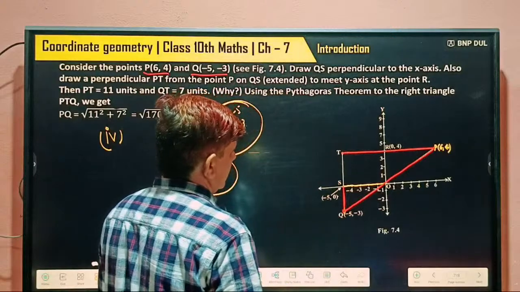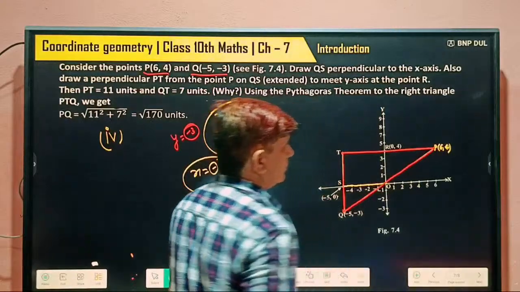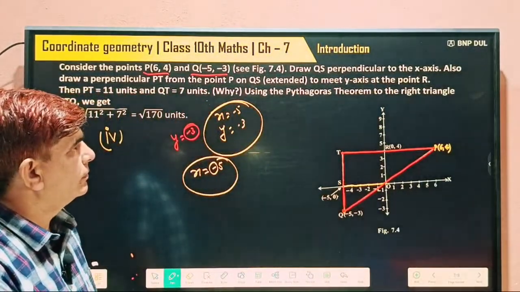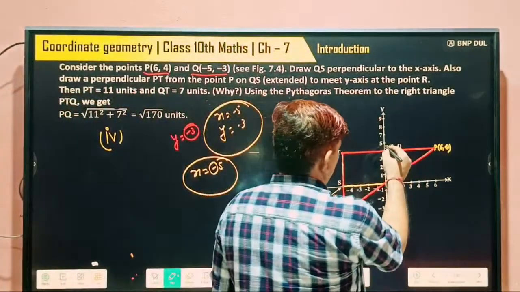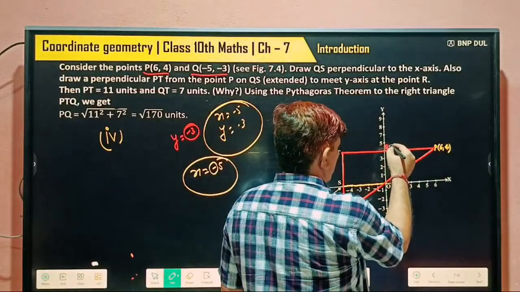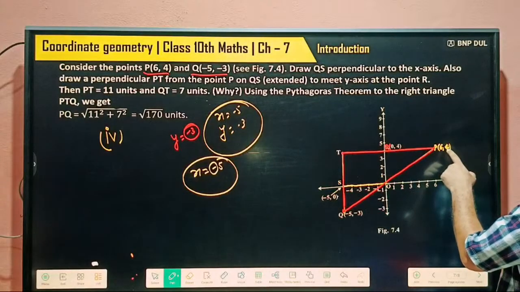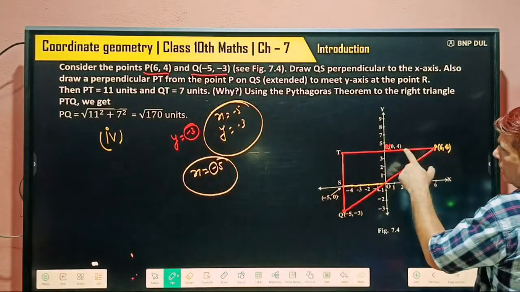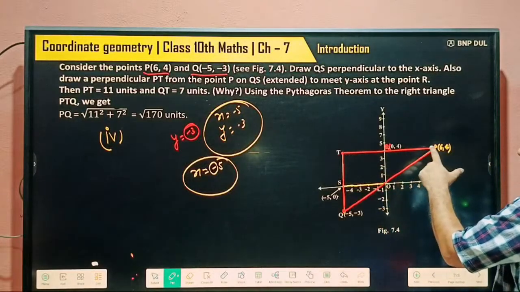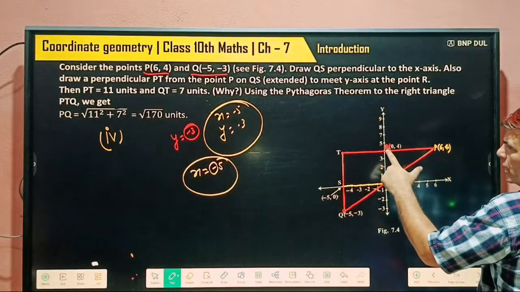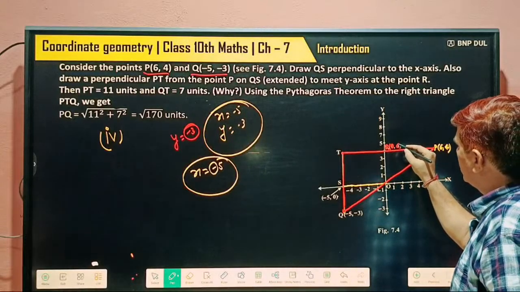Join P to Q and S. So again, a right angle triangle becomes. It's meeting at a point, and this point where it is cutting is named R. And what are its coordinates? This point's coordinates are 6 and 0, and on this, whose coordinate remains the same? The y coordinate remains the same, and the x coordinate is changing on it. But here the x coordinate becomes 0, so the coordinates of this point are 0 and 4 units.